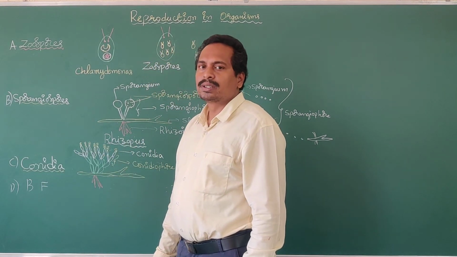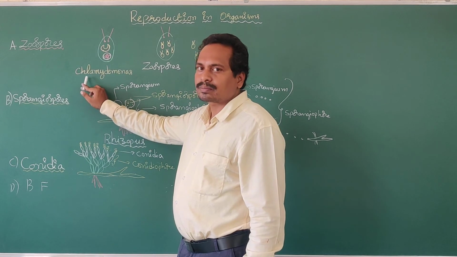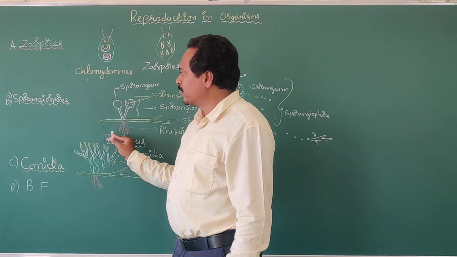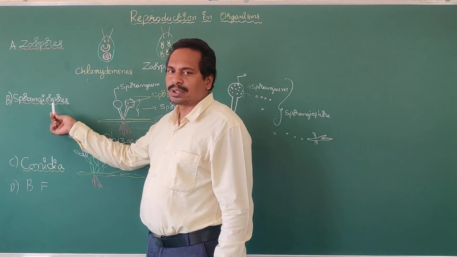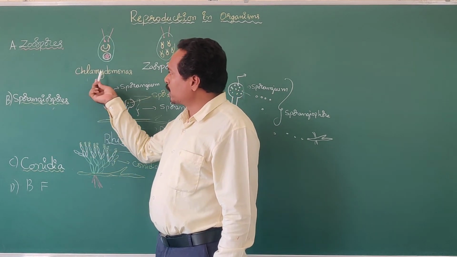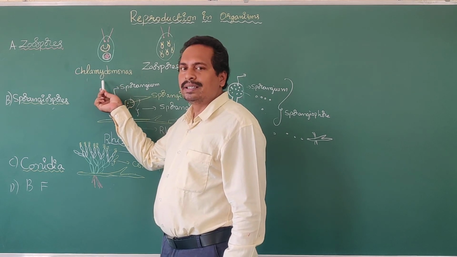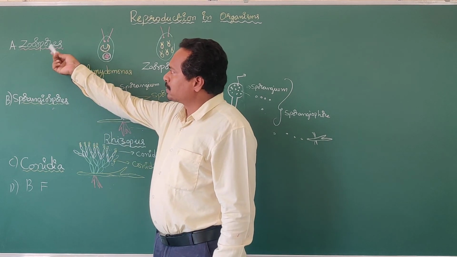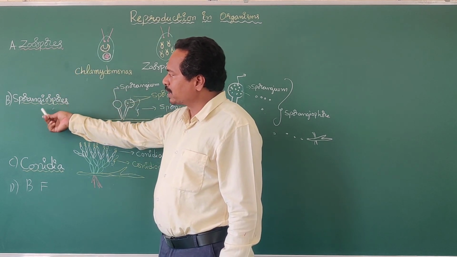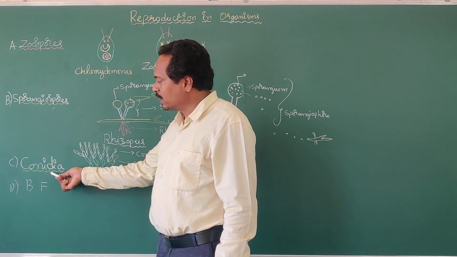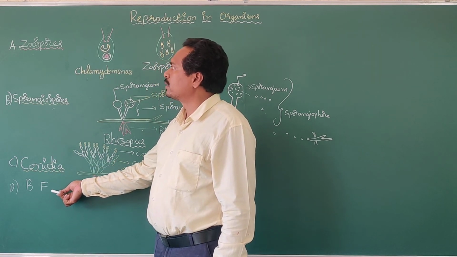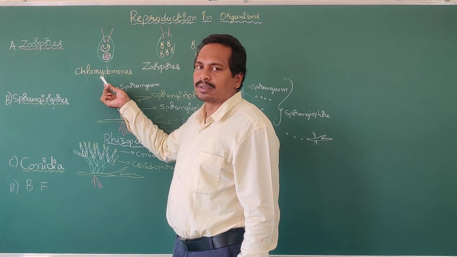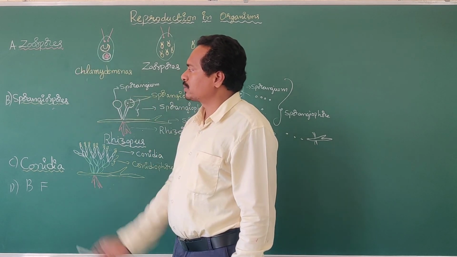Rhizopus reproduces asexually by the same options. Rhizopus reproduces asexually by sporangiospores. Chlamydomonas, a unicellular alga, reproduces asexually by the same options: option A zoospores, option B sporangiospores, option C conidia, option D binary fission. Chlamydomonas unicellular alga reproduces asexually by zoospores.